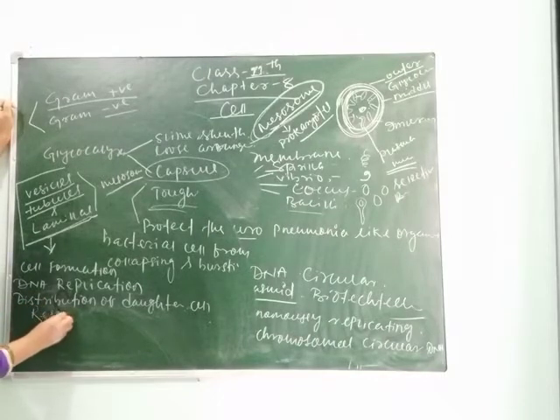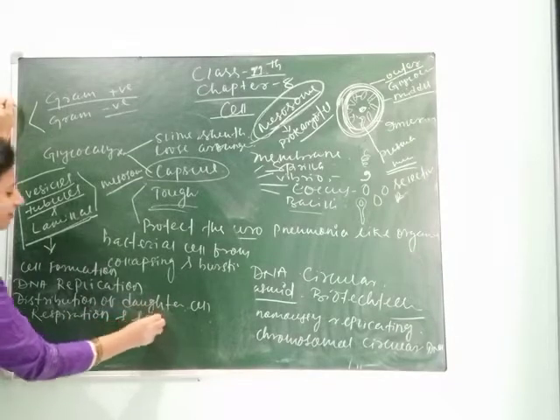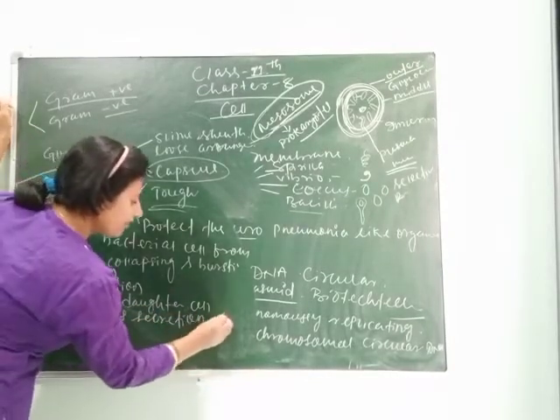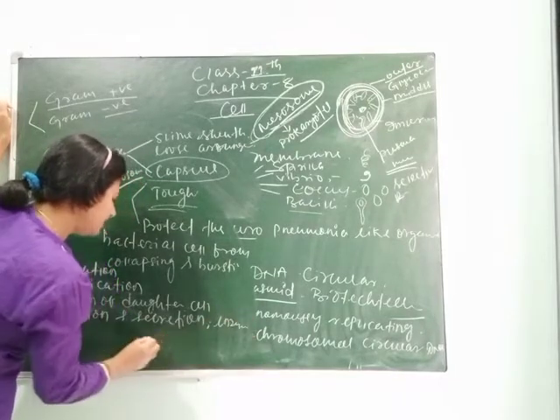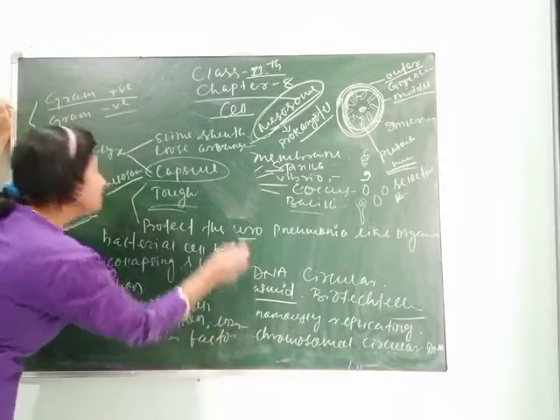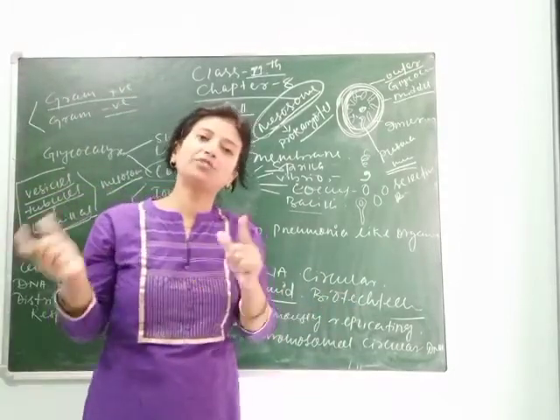Okay, students. Next, they also help in respiration and secretion. What type of secretion? Secretion here means secretion of enzymes and other factors. So students, mesosome is the differentiating character between prokaryotes and eukaryotes.